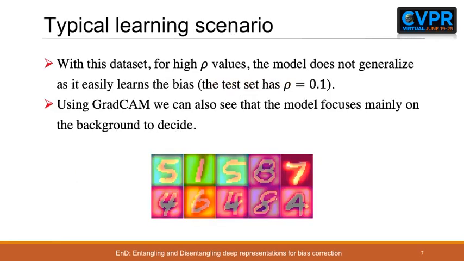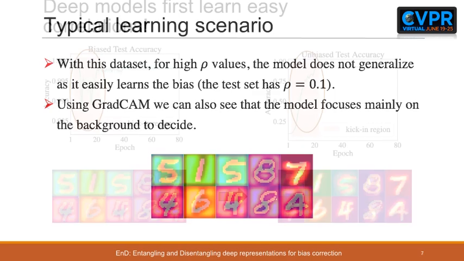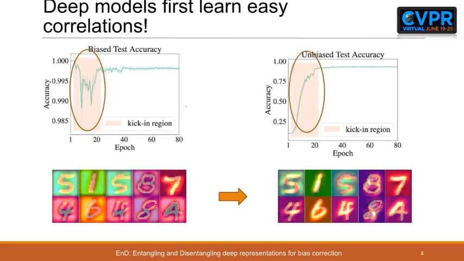As a first toy scenario, we work with the biased MNIST dataset, where we have a control parameter, rho, modeling how the bias, which is the background color, correlates to the target, which is the digit value. Typically, for high correlation values, vanilla training makes the models learn the biased features rather than the target ones. However, if we use our proposed EnD strategy, even when the correlation between bias and target is very high, the model learns the correct features.